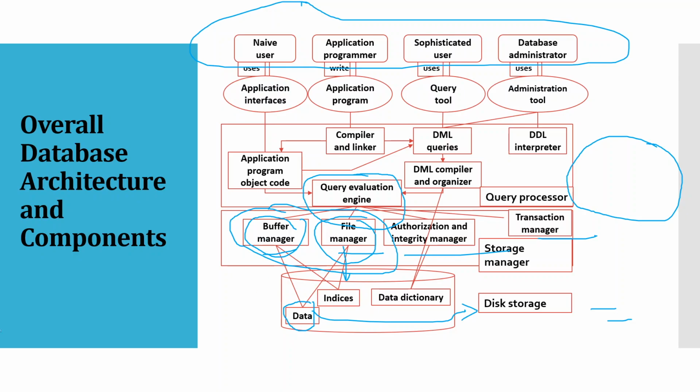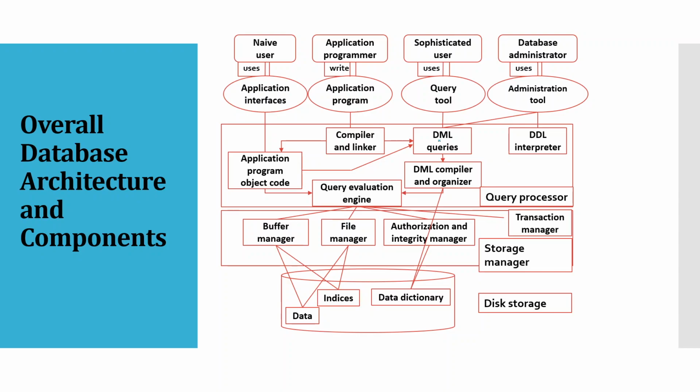So these all four components make our architecture. Users are mainly giving the request. The requests are mainly used at the user side. The requests are managed by query evaluation engine, and at the database side all the requests of the user are managed by storage manager. So query evaluation engine communicates with storage manager, and storage manager actually gets the data as requested by the user and gives it back to the query evaluation engine. So this is what the architecture of database is.